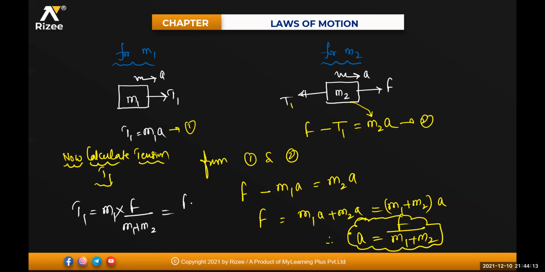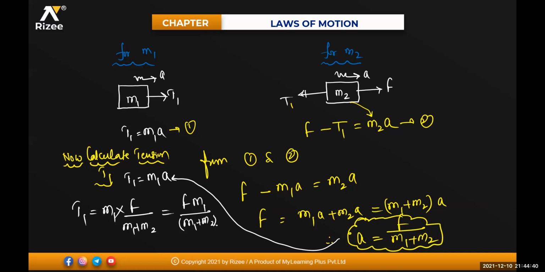So that will be equal to F into M1 divided by M1 plus M2. Clear? Because T1 is equal to M1 into A, and we got the value of A, substitute F by M1 plus M2. So T1 is F into M1 divided by M1 plus M2. Got everyone how to write the equation? Yes, sir.